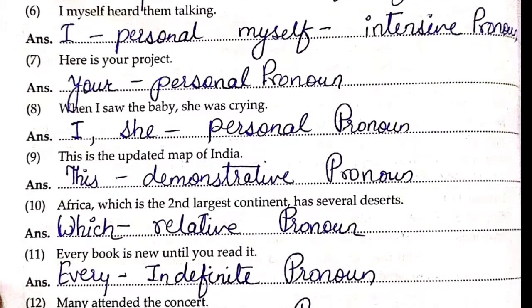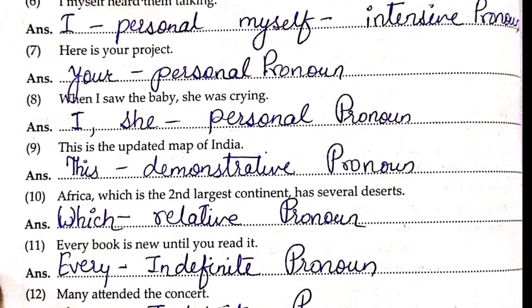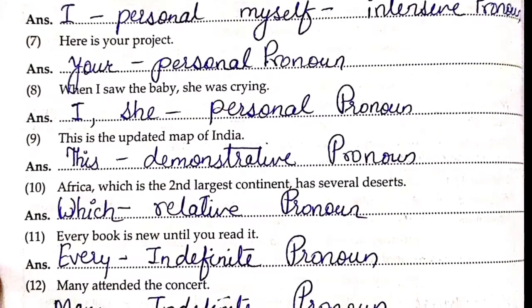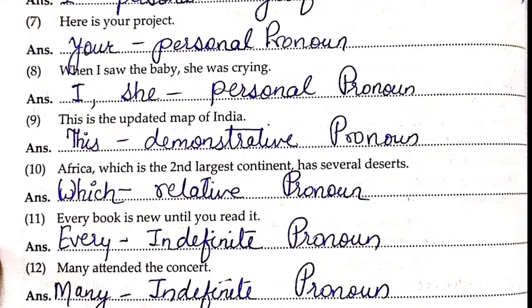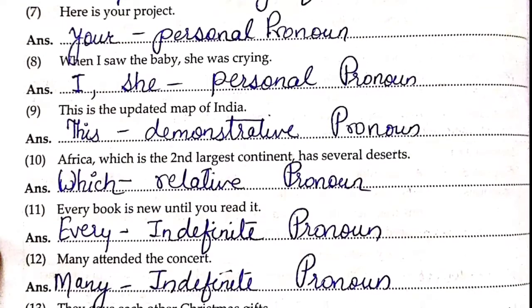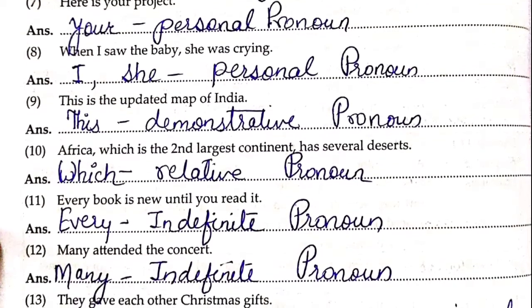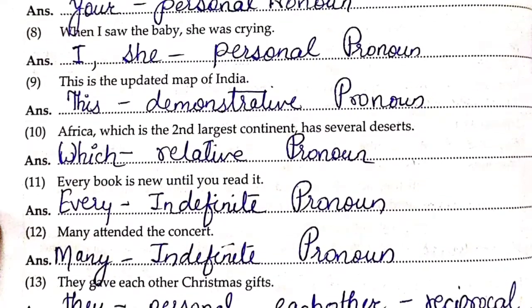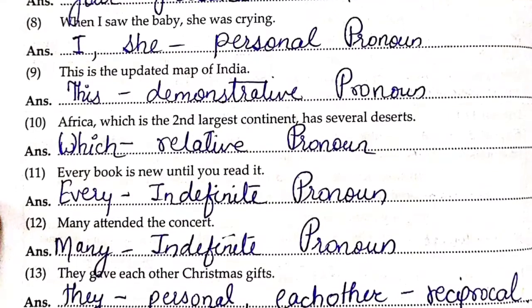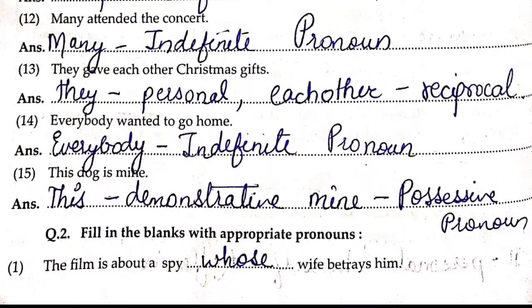Answer: which, relative pronoun. 11th, every book is new until you read it. Every, indefinite pronoun. 12th point, many attended the concert. Answer: many, indefinite pronoun. And 13th, they gave each other Christmas gifts. They, personal; each other, reciprocal pronoun. 14th point, everybody wanted to go home. Everybody, indefinite pronoun. 15th, this dog is mine. This, demonstrative; mine, possessive pronoun.